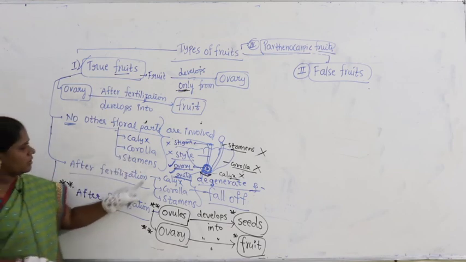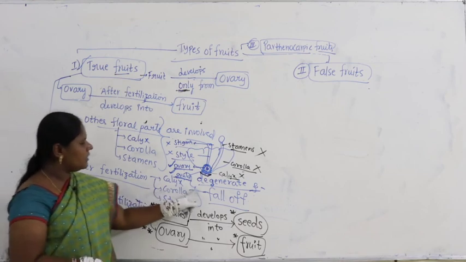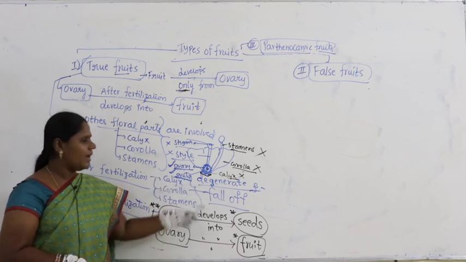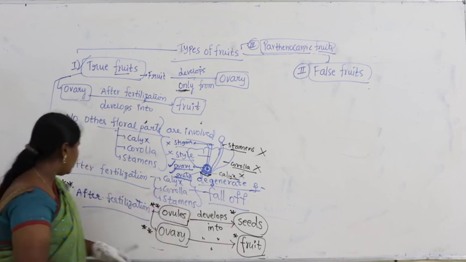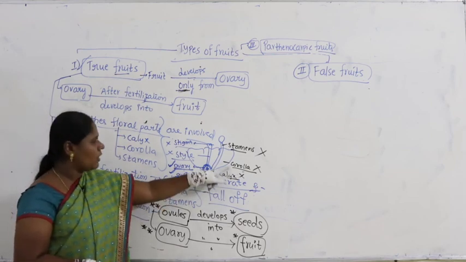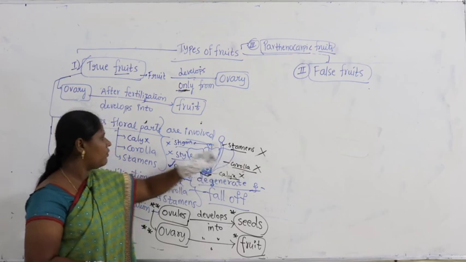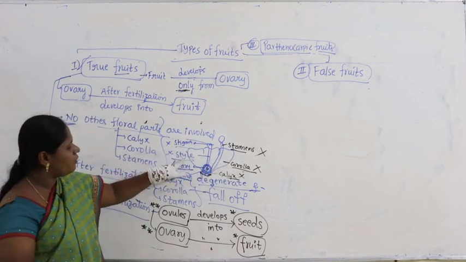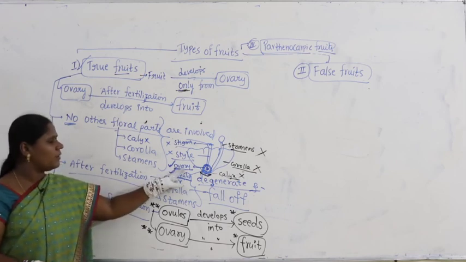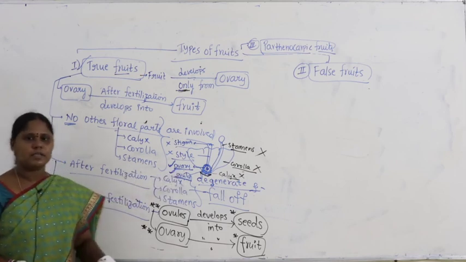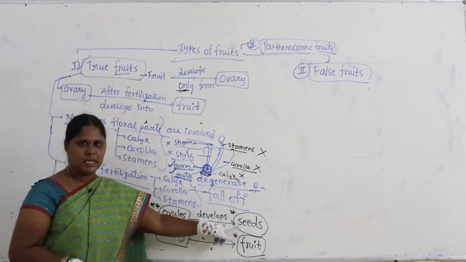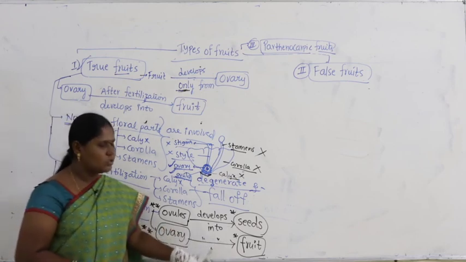Right. Generally what happens? After fertilization, calyx, corolla, stamens, they will degenerate, meaning disappear, or they become dry and fall off. So in this case, after fertilization, calyx will fall off, corolla will fall off, stamens will fall off, stigma will fall off, style will fall off. Only at the base what you can see here is ovary. Inside the ovary it is enclosed with ovules. That means after fertilization, ovules develop into seeds and ovary develops into fruit.